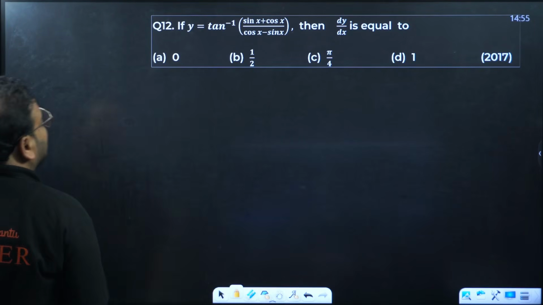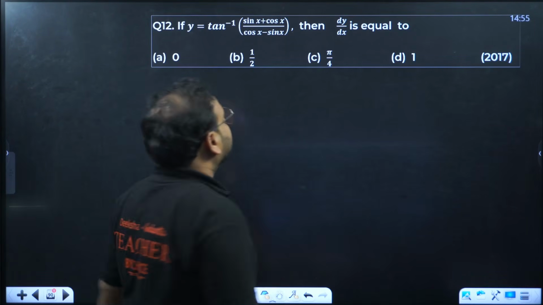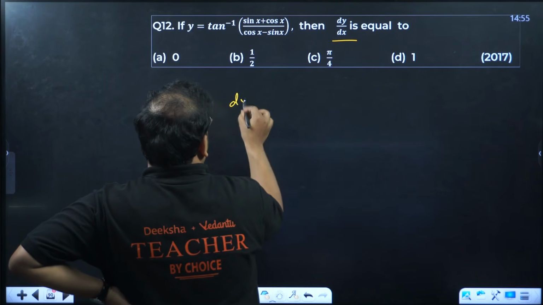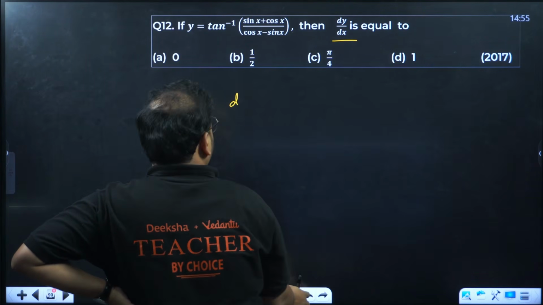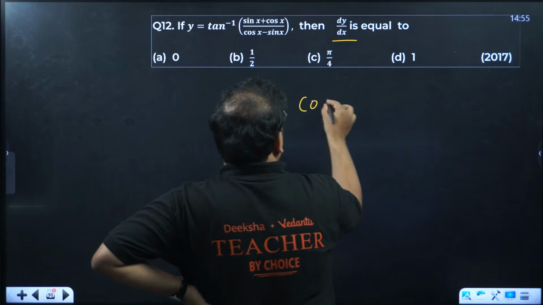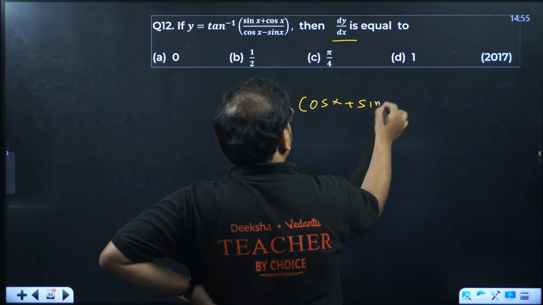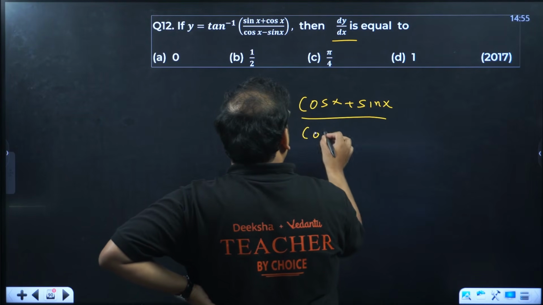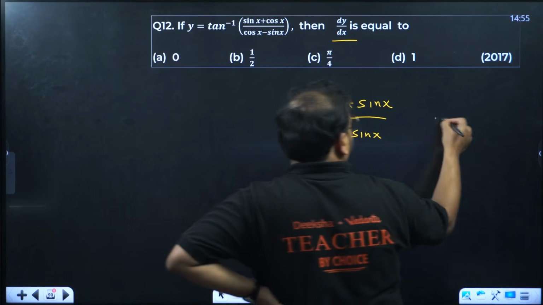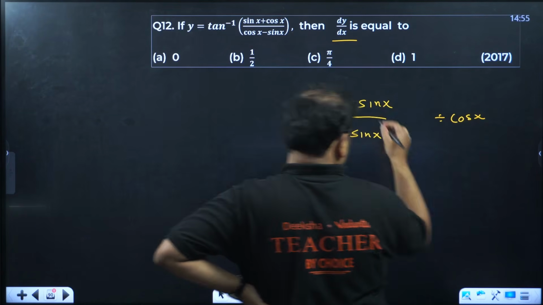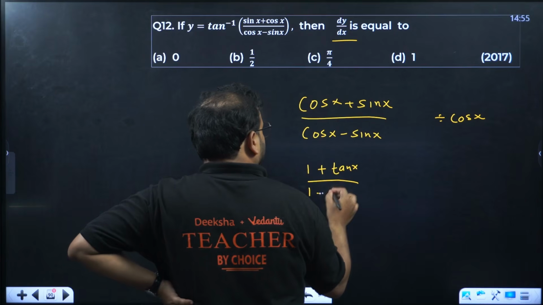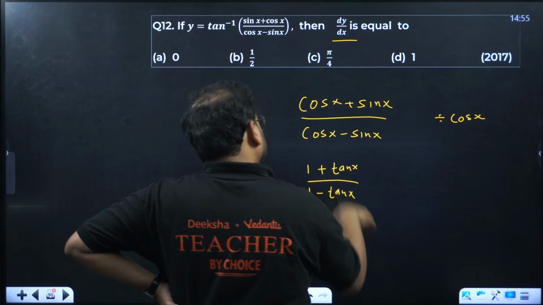Alright. Tan inverse of (sin x plus cos x) over (cos x minus sin x). We're looking to find the value of the derivative. Start from here. Before I do that, this is a form actually, right? We have cos x plus sin x in the numerator, and cos x minus sin x in the denominator. Divide everything by cos x. You'll have (1 plus tan x) over (1 minus tan x). This is the formula.